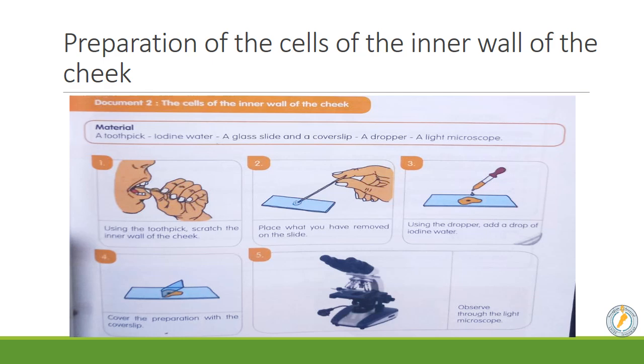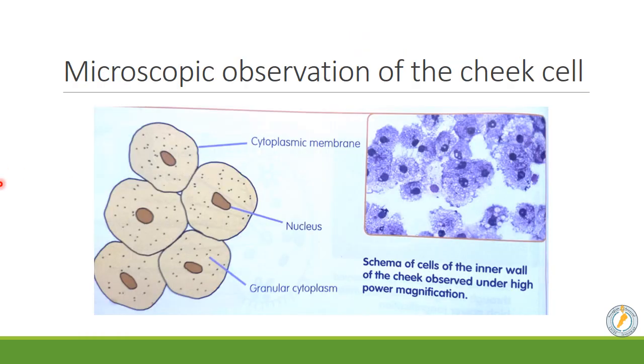Now, the preparation is ready to be observed under the microscope. We are going to observe the inner wall of the cheek, the cells of the inner wall of the cheek. This is what we are going to observe. Flat cells. Flat cells means that they look like the bread loaf. Okay? It's like a disc shape.